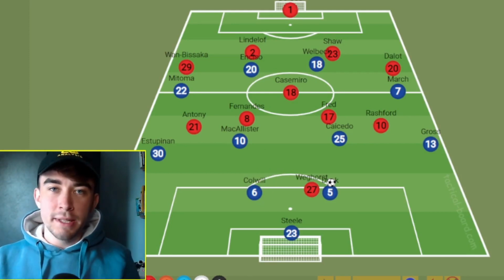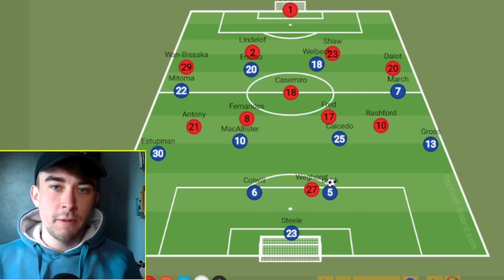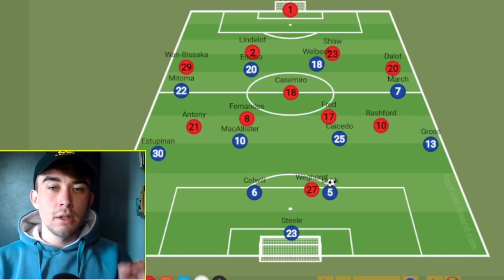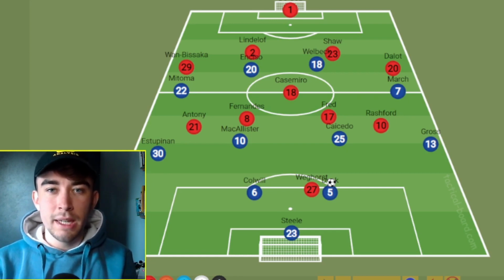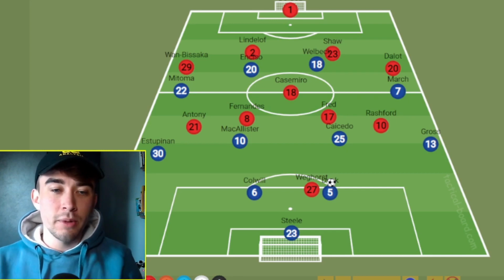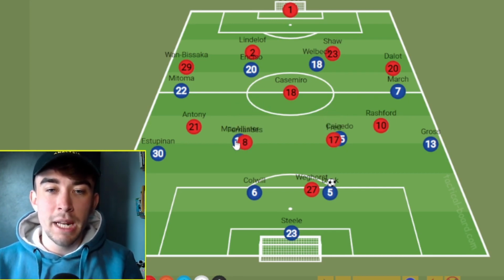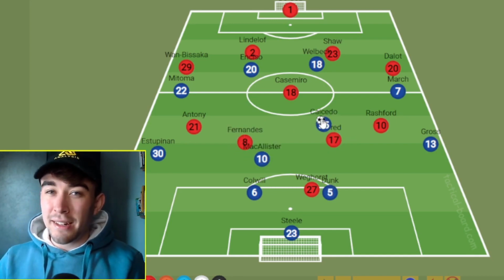However, we're going to be pressing them in a different way to what most teams do. A lot of teams have tried to press the Brighton midfielders, McAllister and Caicedo, with the idea that those two are not going to get the ball. That has been the intention of a lot of teams, and they're just too good. Their movement is too good that it doesn't work, and you get caught out. So what we've seen teams doing is going super high like this, but their movement is so good, they'll stagger like this, and a quick 1-2, and they manage to play the ball around you. So that isn't actually my game plan.